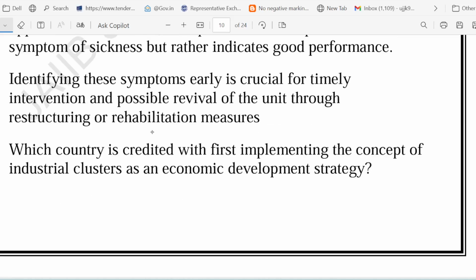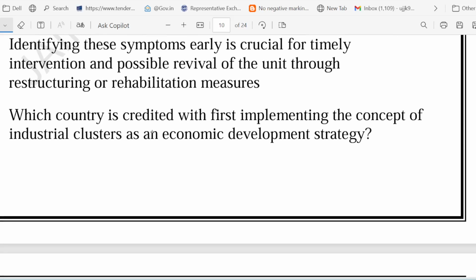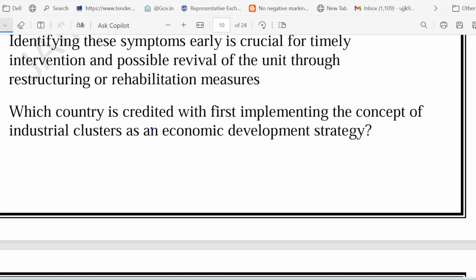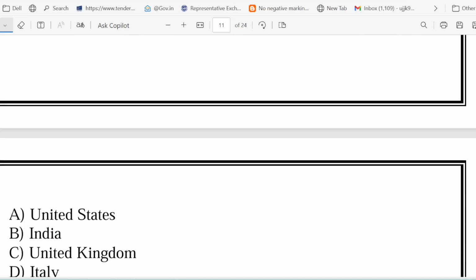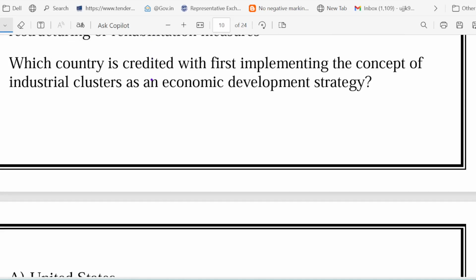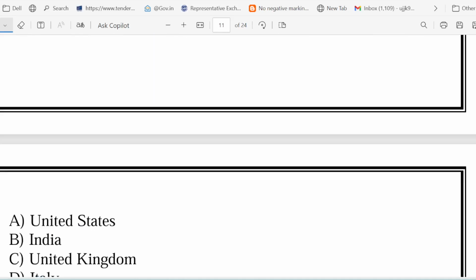Now friends, let's look at this particular question. Very good question. It asks which country is credited with first implementing the concept of industrial cluster as an economic development strategy. Options are United States, India, United Kingdom, and Italy. Very good question it is. Which country started the concept of industrial cluster?